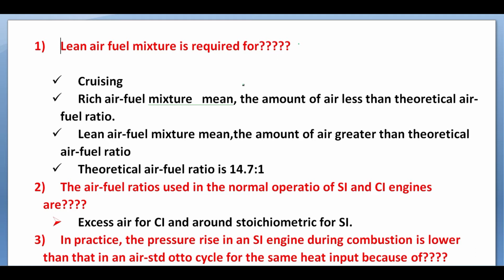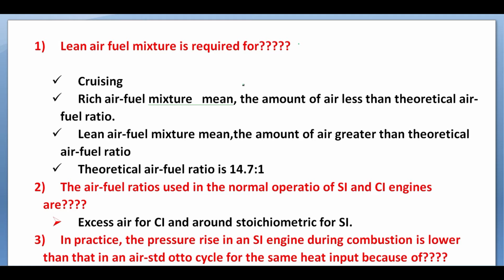combustion chamber. At decelerating condition, the accelerator pedal is released, which means no output power is needed from the engine. So the fuel is cut off and the fuel supply to the combustion chamber decreases. This stage also cleans the exhaust gases. Okay, so this is the explanation for the first question on air fuel mixture.